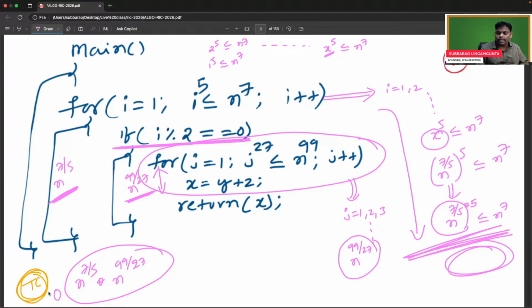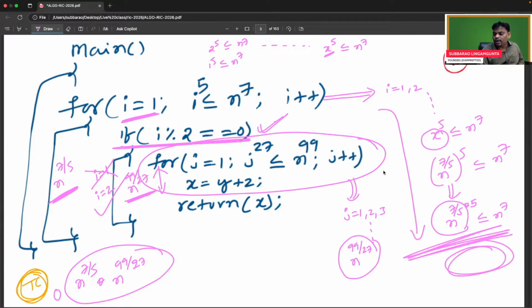Because of the condition, let's see what happened. I is equal to 1, an odd number, so this condition fails and the loop will not execute. I is equal to 2 is an even number, so the condition is true and this loop will execute. For odd values of i the j loop will not execute, for even values the j loop will execute. So with i equal to 1 you cannot go to the j loop, with i equal to 2 you can. The j loop will run n power 99 by 27 times.